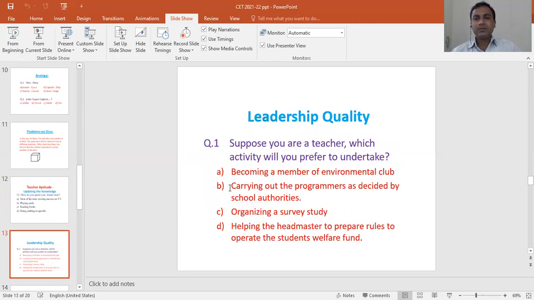Then the next topic is related to leadership quality. Suppose you are a teacher, which activity will you prefer to undertake? Your options are becoming a member of an environmental club, carrying out the programs as decided by school authorities, organizing a survey study, or helping the headmaster to prepare rules to operate the student welfare fund. So you have to identify which appropriate activity you can take.